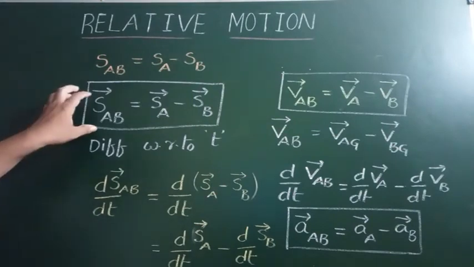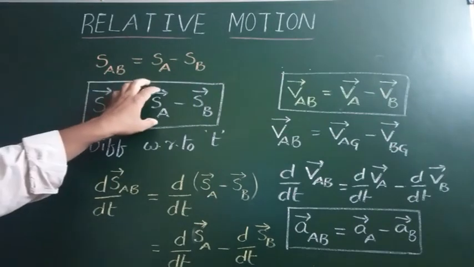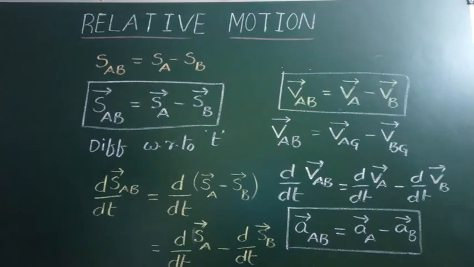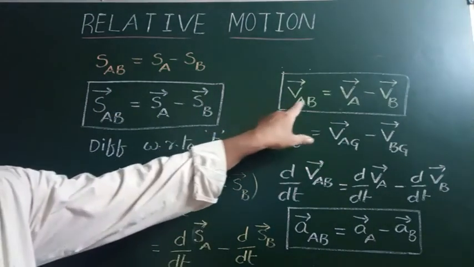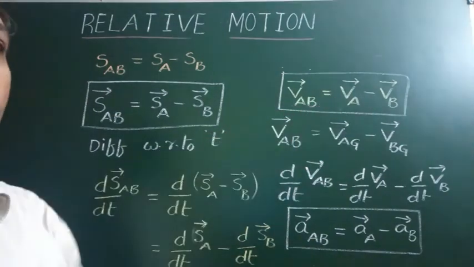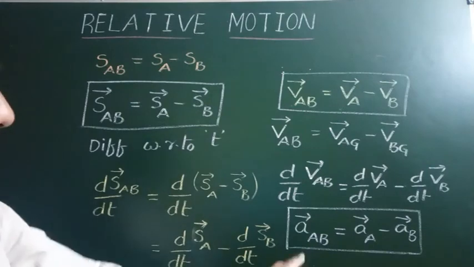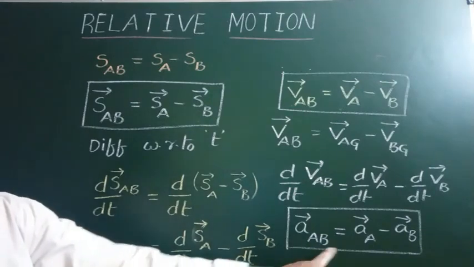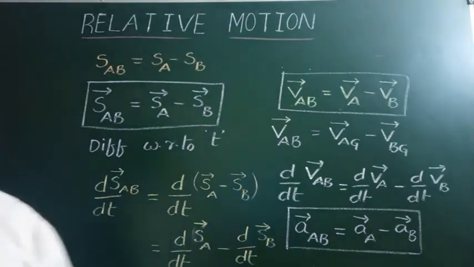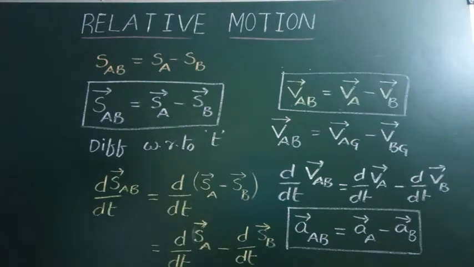Displacement of A with respect to B is equal to displacement of A minus displacement of B. Velocity of A with respect to B is equal to velocity of A minus velocity of B. Acceleration of A with respect to B is equal to acceleration of A minus acceleration of B. So these are the equations.